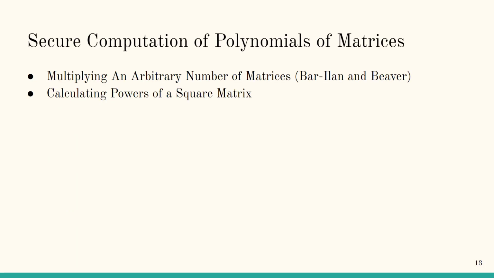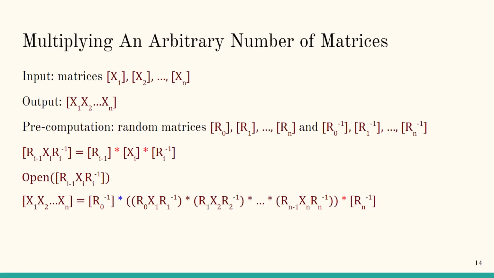The second part of Polymath consists of protocols related to the polynomial evaluations of matrices. The first protocol, developed by Bar-Ilan and Beaver, is used to multiply an arbitrary number of matrices. Inputs are n secret shared matrices, x1 through xn, and the output is the secret share of the product of all these matrices.